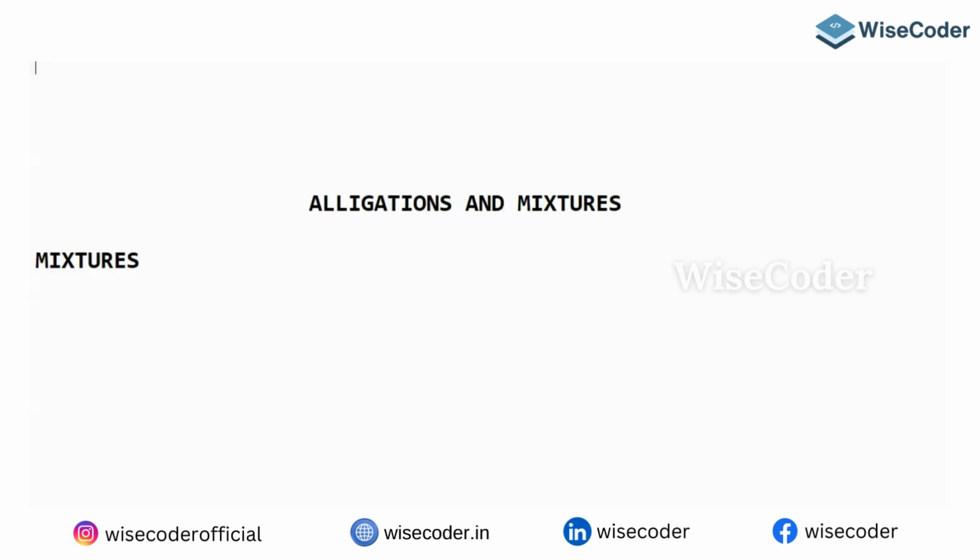Mixing of two or more quantities of things produces a mixture. Mixing is nothing but two or more quantities. When two items of different qualities are thus mixed, the quality of the resultant mixture lies between the qualities of the original constituents of the items. It will be higher than the lowest quality and lower than the highest quality.